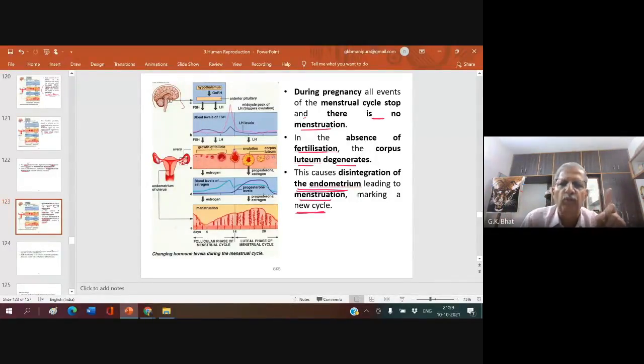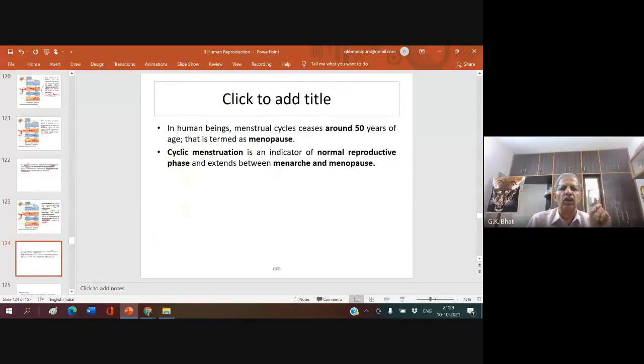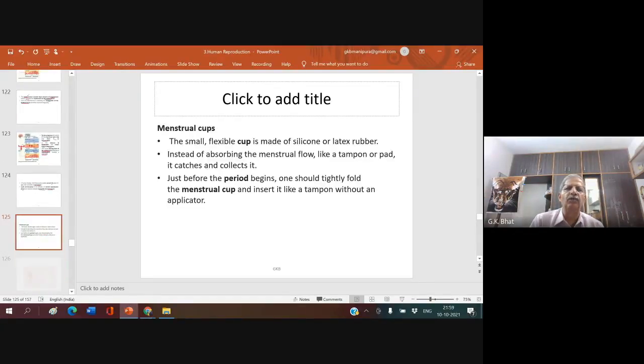This is a very important point you have to remember. In human beings, the menstrual cycle stops around 50 years of age, which is termed menopause. Cyclic menstruation is an indicator of the normal reproductive phase, which extends between menarche and menopause. Okay? So that's all about this particular menstrual cycle.